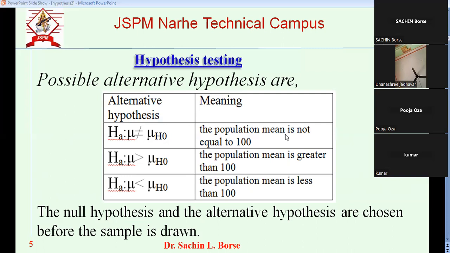Second alternative is mu is greater than the hypothesized mu h0, meaning population is greater than 100. And mu is less than mu h0 means population is less than 100. So there are three alternatives possible for alternative hypothesis.